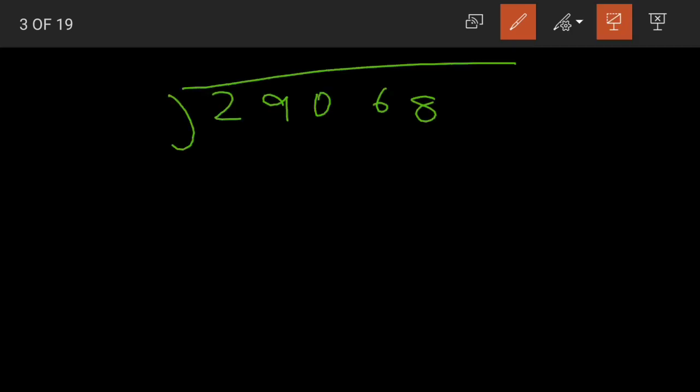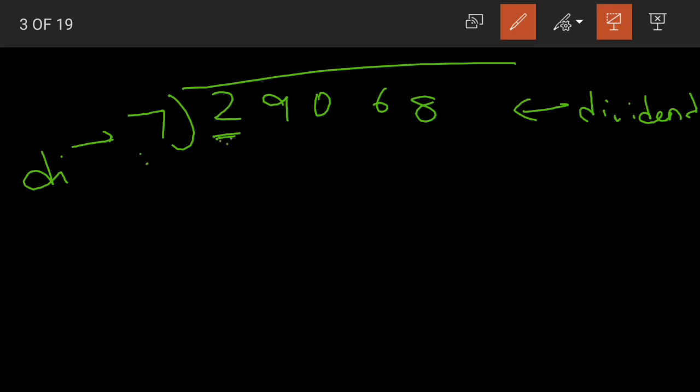29,068 divided by 7. Now 7 is our divisor. 29,068 is our dividend. Yes, now let us start dividing. Look at the first digit, 2. Now 2 is less than the divisor, so we cannot divide 2 by 7.